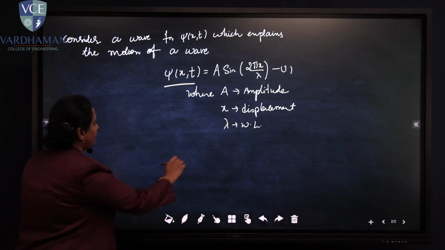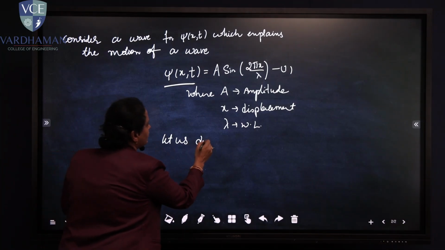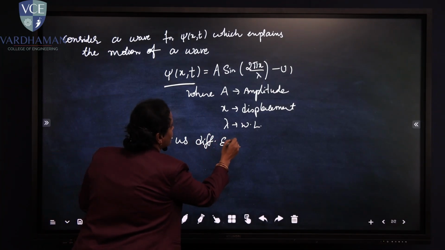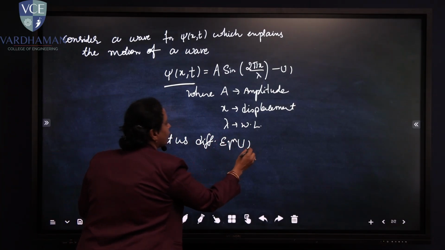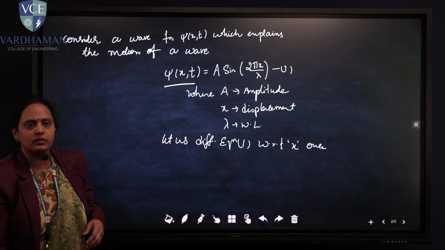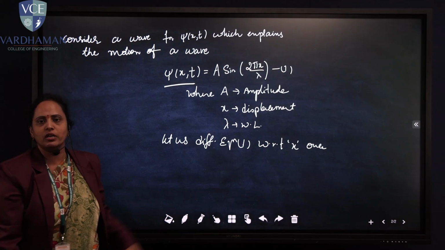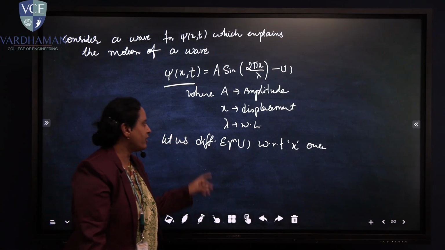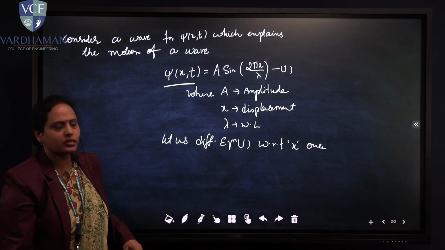Now, let us differentiate equation 1 with respect to x once. We are going to differentiate this equation twice, but first let us differentiate equation 1 with respect to x once.